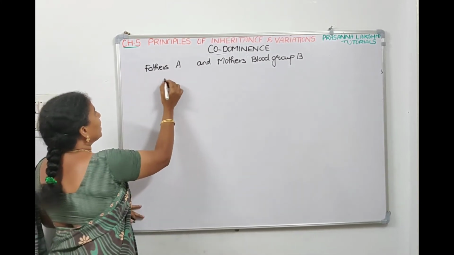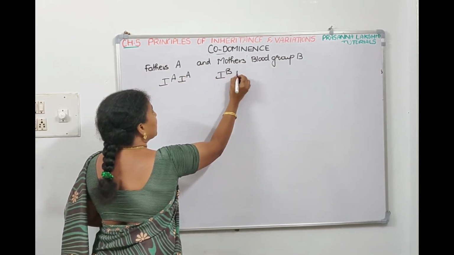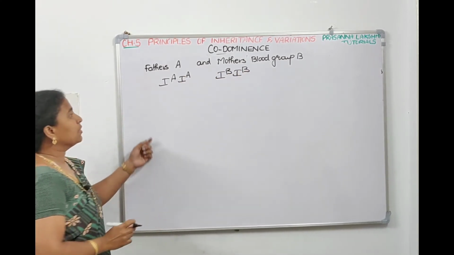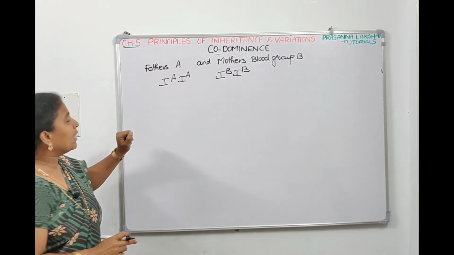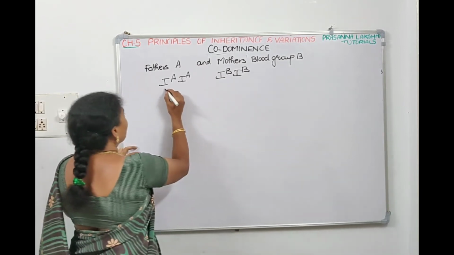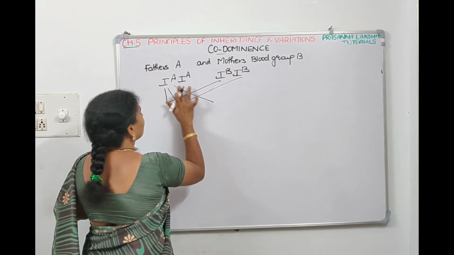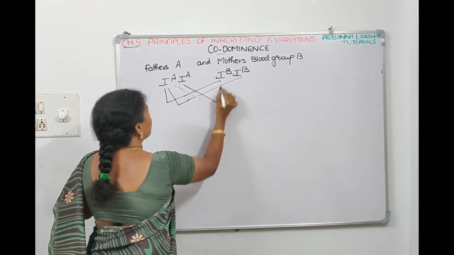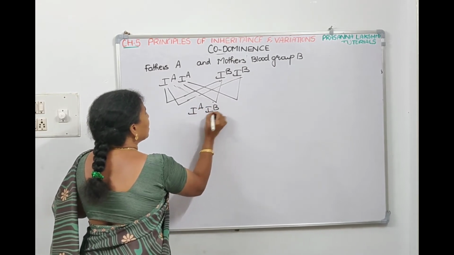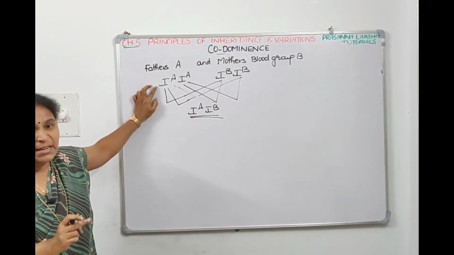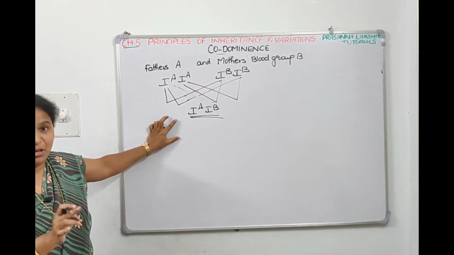If the father's and mother's blood groups are homozygous, homozygous A and homozygous B, then the child's blood group will always be IA IB. Means if one parent is homozygous A and the other is homozygous B, all the children will be AB only.